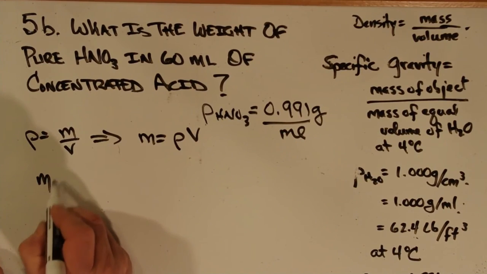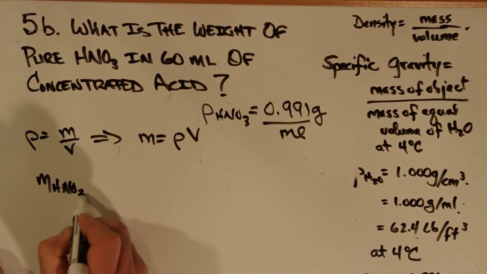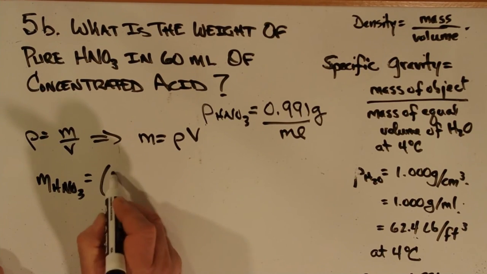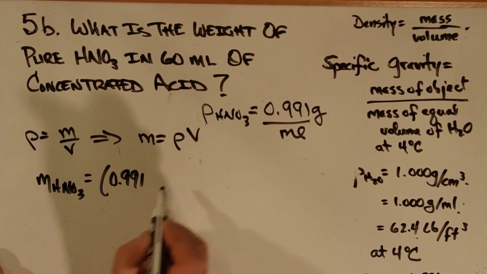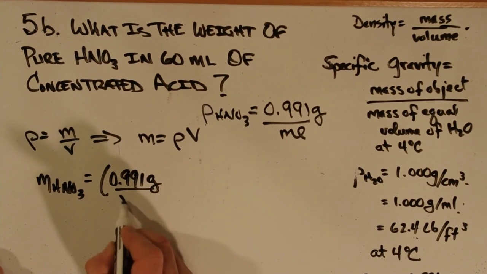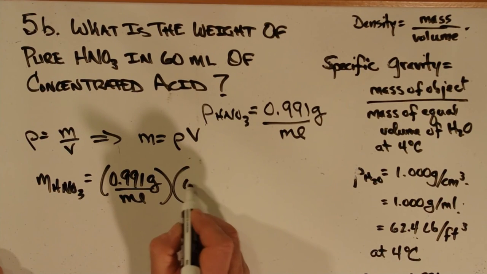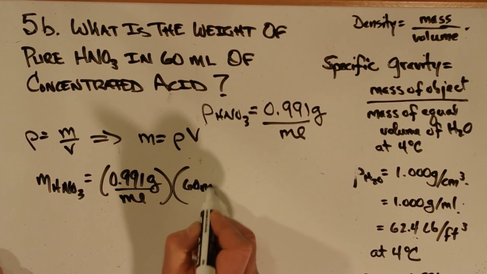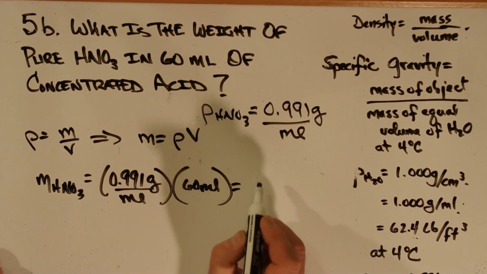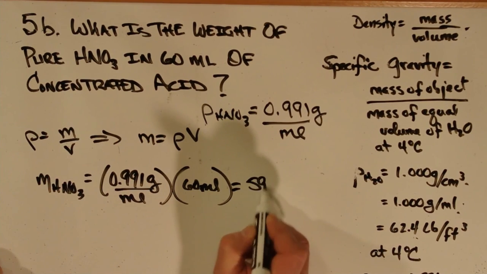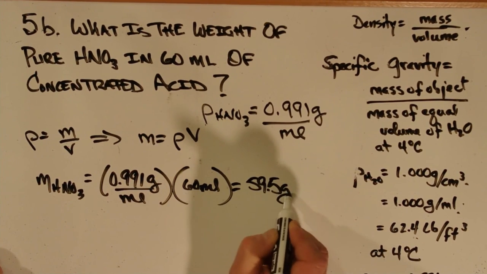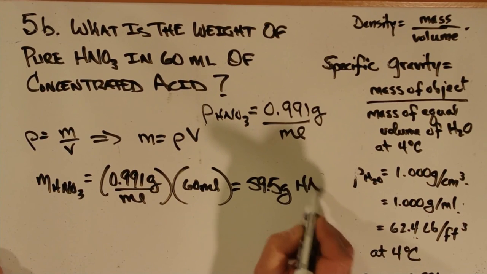And we have the mass of nitric acid equal to 0.991 grams per ml times 60 ml given. Multiplying those two numbers, we have an answer, 59.5 grams of HNO3. And we're done.